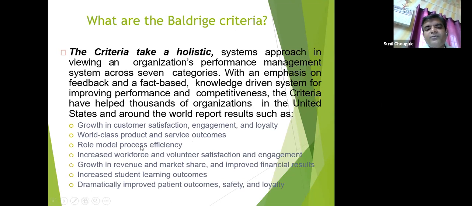Now, role model process efficiency. Every other process with efficiency should come to customers as a role model. Role model is something which is ideal. Nothing is better and beyond a role model. So this is relevant with process efficiency, increased workforce, and volunteer satisfaction and engagement. Workforce has to be increased so that more output will come. Volunteer satisfaction and engagement: those who are voluntarily testing and trying a product or service should get satisfied.